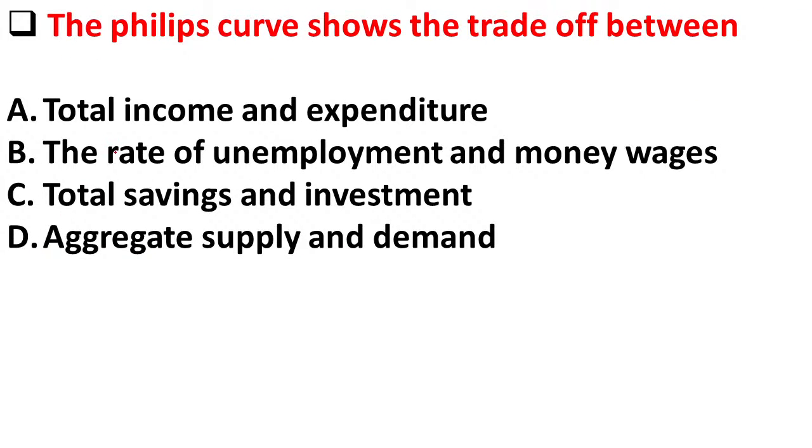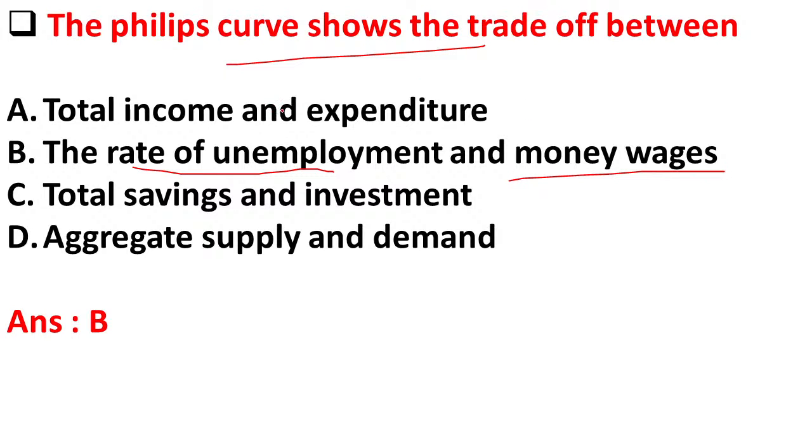The next question is, the Phillips curve shows the trade-off between option A, total income and expenditure, option B, the rate of unemployment and money wages, option C, total savings and investment, option D, aggregate supply and demand. So the Phillips curve shows the trade-off between the rate of unemployment and money wages.